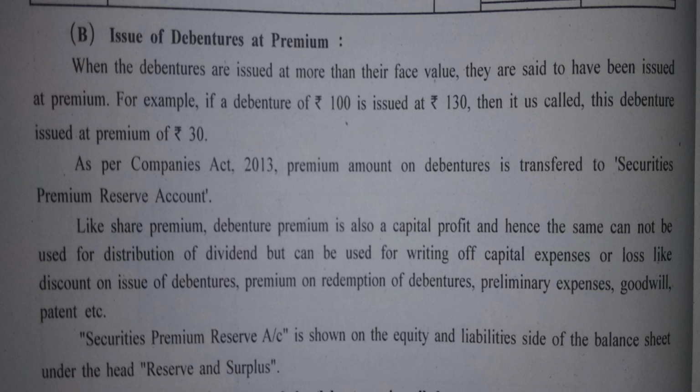Of course, you know very well about preliminary expenses, goodwill and patent. We understood this in 11th standard, and I think we discussed this even in 12th standard at some point.